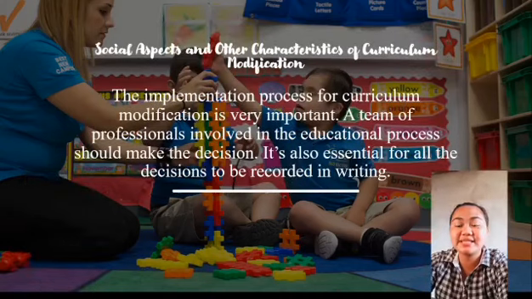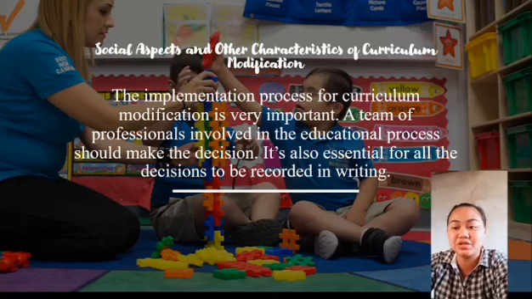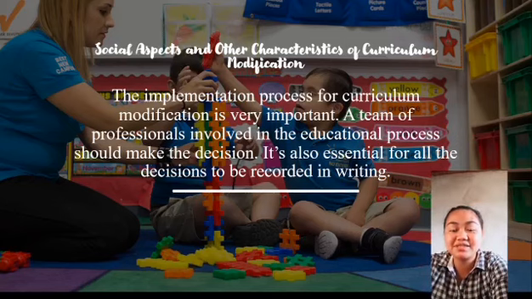Social aspects and other characteristics of curriculum modification. The implementation process for curriculum modification is very important. A team of professionals involved in the educational process should make the decision. It's also essential for all the decisions to be recorded in writing. The basis of this practice is focused on the idea of social inclusion. The idea is that no one should be discriminated against.